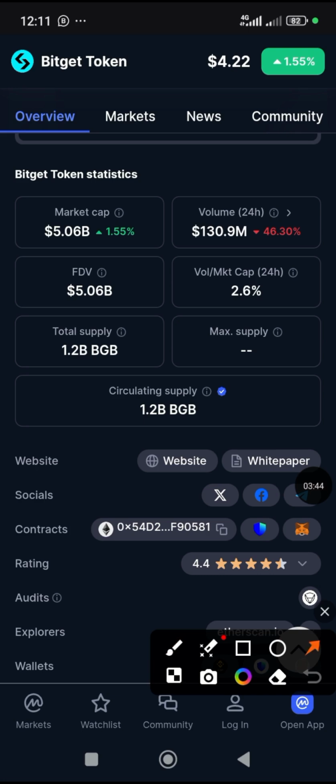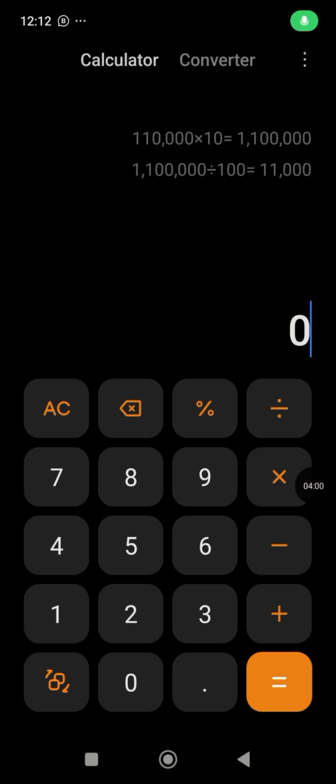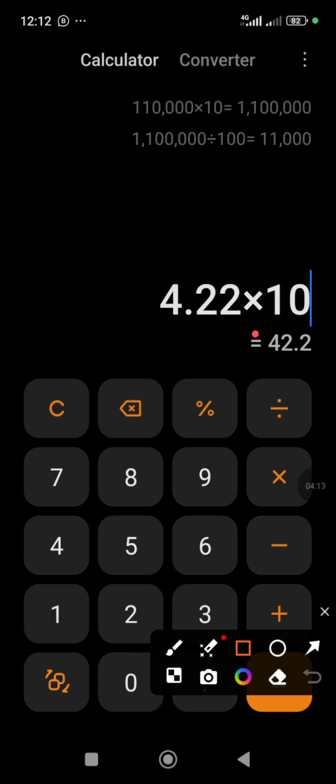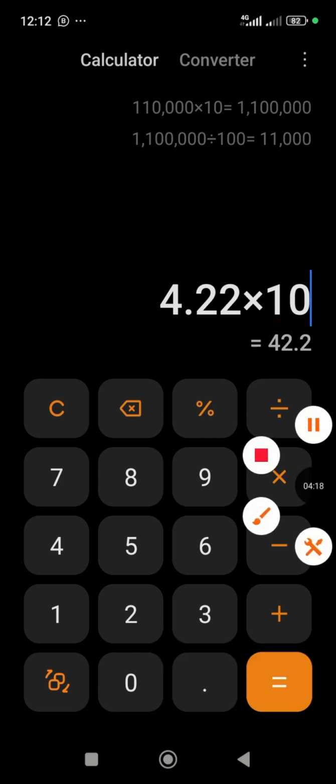This is not financial advice, it's a coin that you can hold. Currently the market cap is around 5.06 billion, and the total supply is just 1.2 billion, which is good, but there is no maximum supply. So let's look at my calculation. My calculation is right. So now we say the coin is around 4.22 multiplied by, let's say we are able to get 10 at the end of the campaign, 10. You can see that I'm correct at the beginning of the video when I say you will be able to make 42.2 US. Let's go back and read the rules.